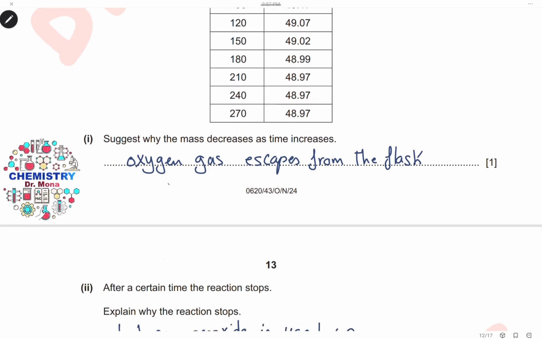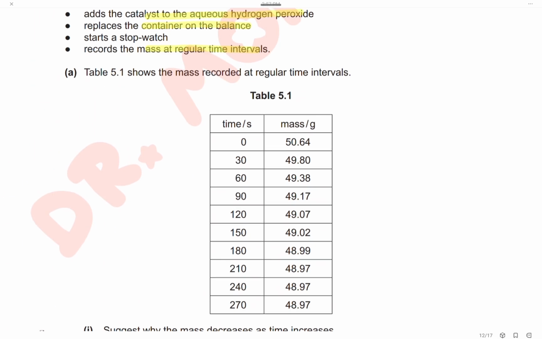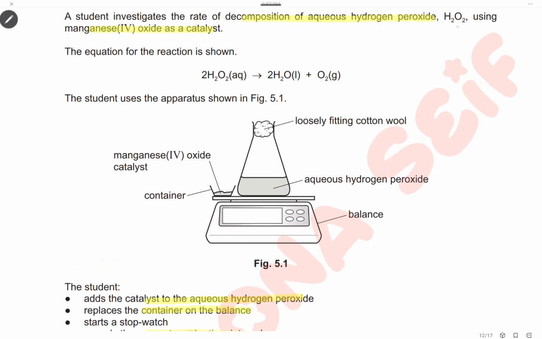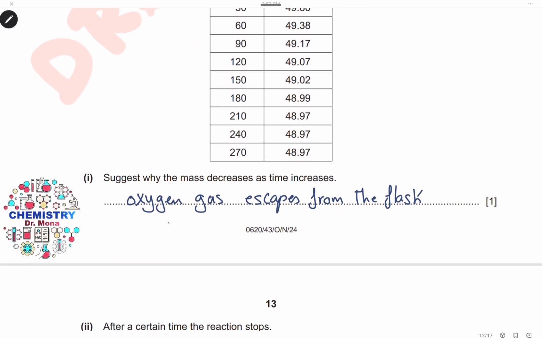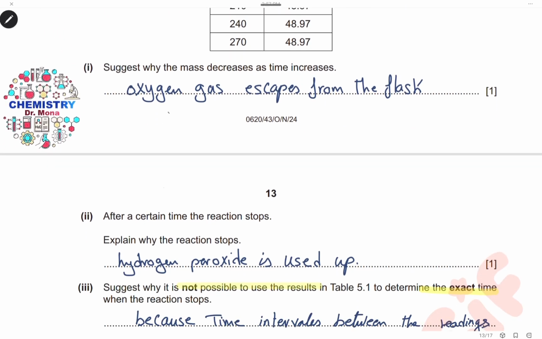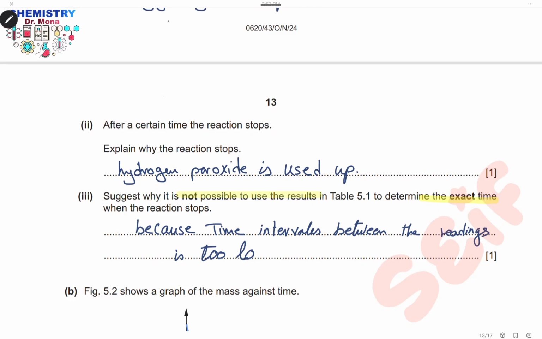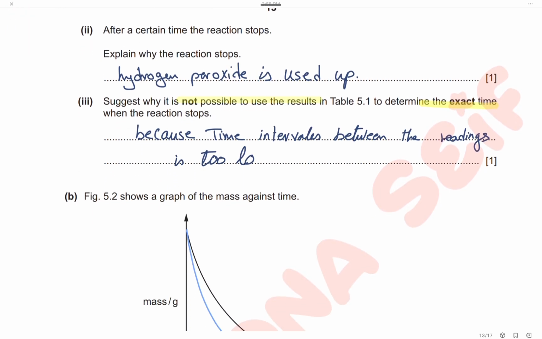Suggest why the mass decreases as time increases. As we can see here, oxygen gas is produced and the flask is not closed. We just have a loose cotton wool on the top of the flask, so oxygen gas escapes from the flask, and that's why the mass decreases. So oxygen gas escapes from the flask, causing a decrease in mass. After a certain time, the reaction stops. Why does the reaction stop? Of course, because hydrogen peroxide is used up.